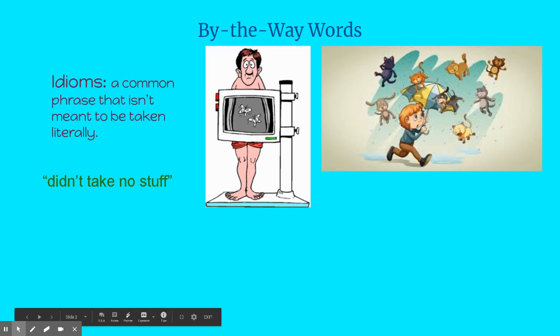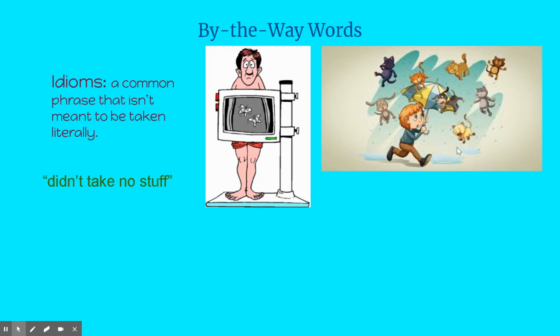We have a few vocabulary words, but the main thing that I want to focus on is idioms. An idiom is just a common phrase that isn't meant to be taken literally. So I put some pictures of examples. If you look at this first picture here of this man, hopefully you can think of this phrase that doesn't mean he literally has it. He doesn't literally have butterflies in his stomach. When somebody says, I had butterflies in my stomach, it means that they're actually nervous.